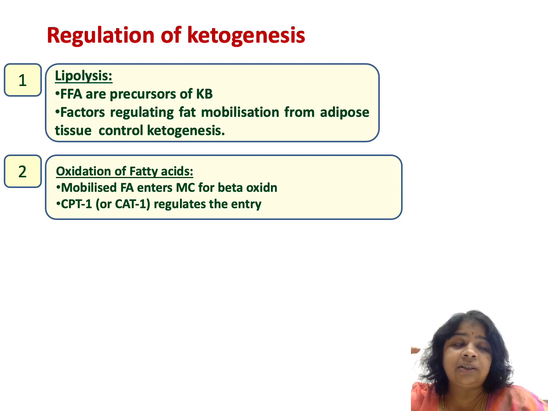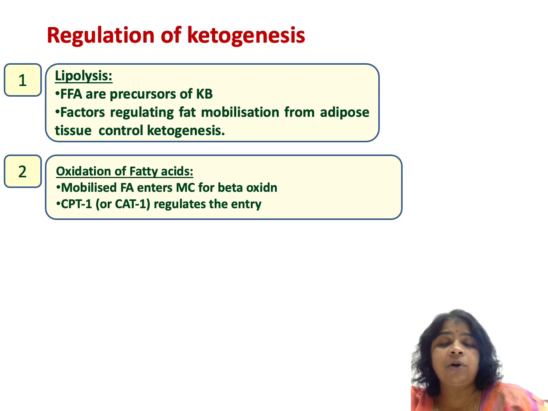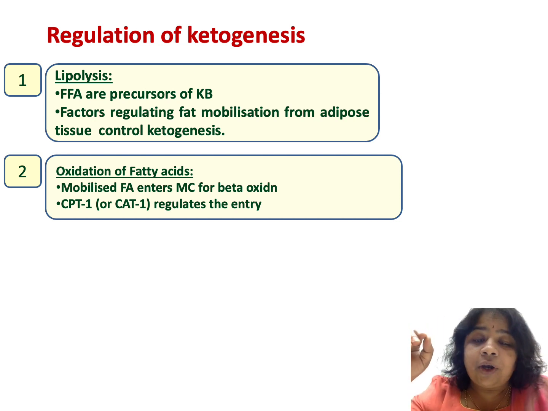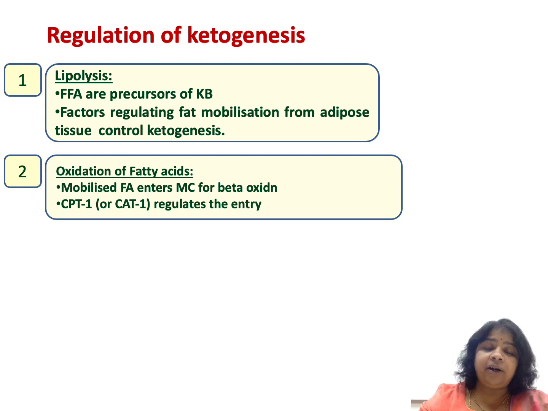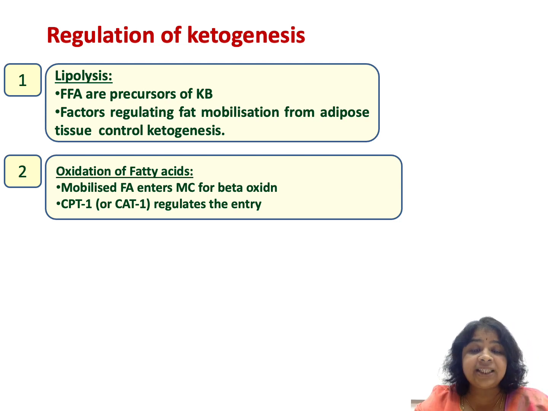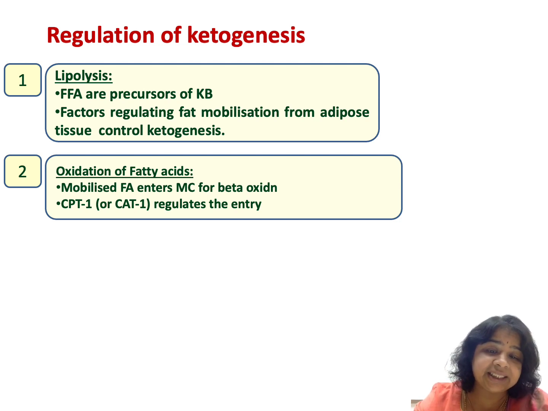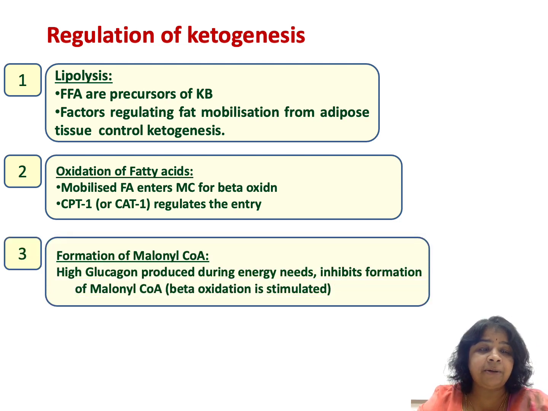Next is transport. Oxidation will happen only if fatty acids are transported into the mitochondria. So if the fatty acids are not transported, oxidation will not happen. So what is preventing this transport? It can be malonyl CoA that is formed during fatty acid synthesis that will inhibit the enzyme carnitine palmitoyl transferase and prevent fatty acids from being transported into the mitochondria. So when fatty acid synthesis is happening, ketogenesis will be inhibited.